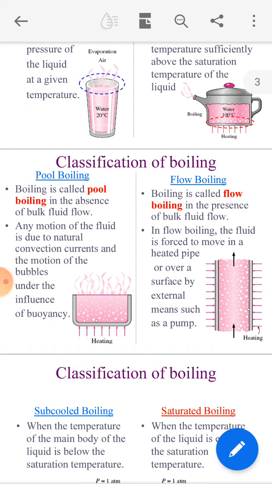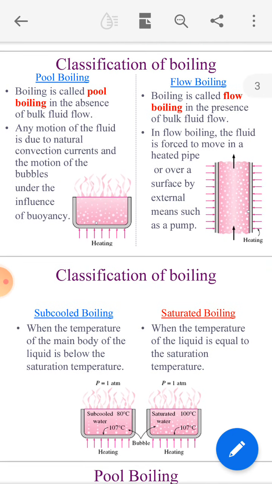Then next, classification of boiling. First of all, pool boiling, and second, flow boiling, right? What is pool boiling? Boiling is called pool boiling in the absence of bulk fluid flow, right? What is called flow boiling?